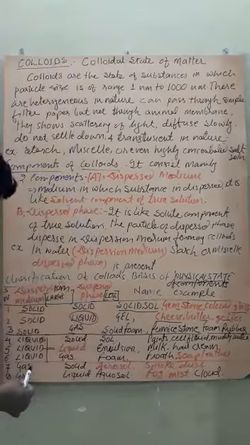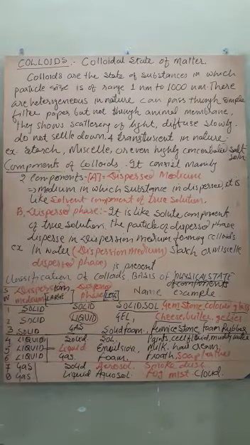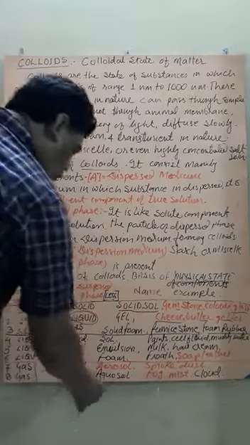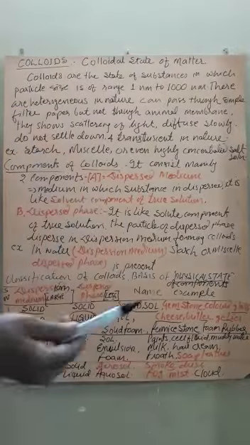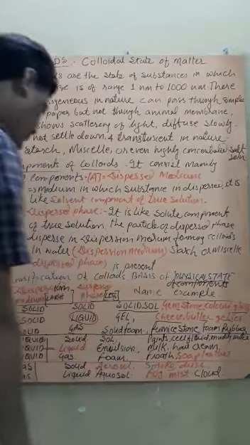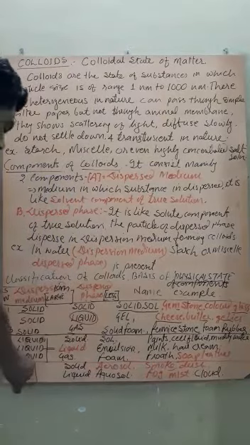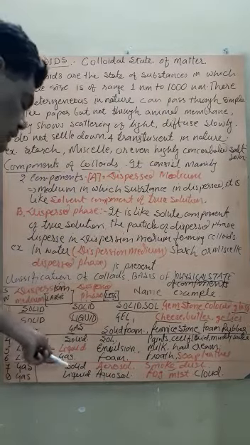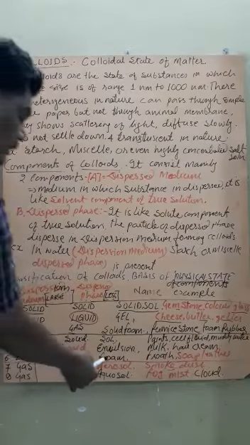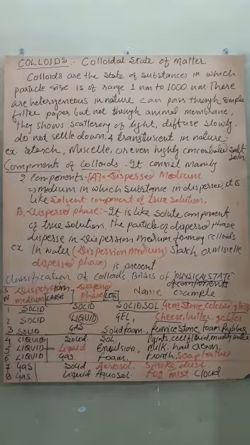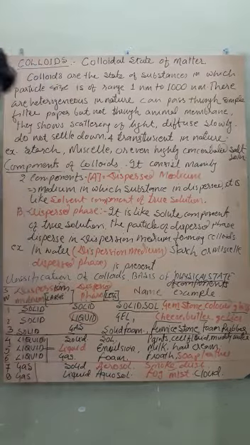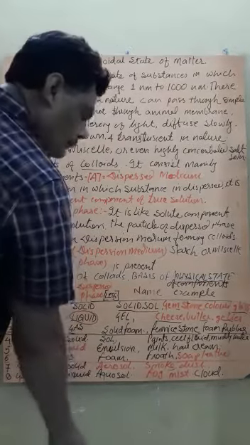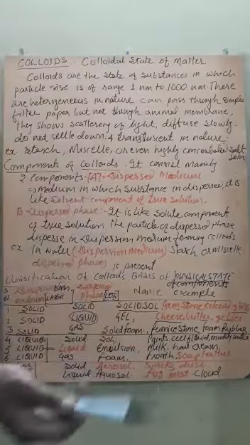If the dispersed phase is gas in liquid, this is called foam, like froth. In the flotation process we use air, which bubbles out the froth. If the dispersion medium is gaseous and the dispersed phase is solid, this is called aerosol, like smoke. Smoke means carbon particles and dust particles present in air. Air is in larger quantity and dust particles are in lesser quantity, therefore it is called aerosol. Then if the dispersed phase is liquid, this is called aerosol as well, like fog and mist.